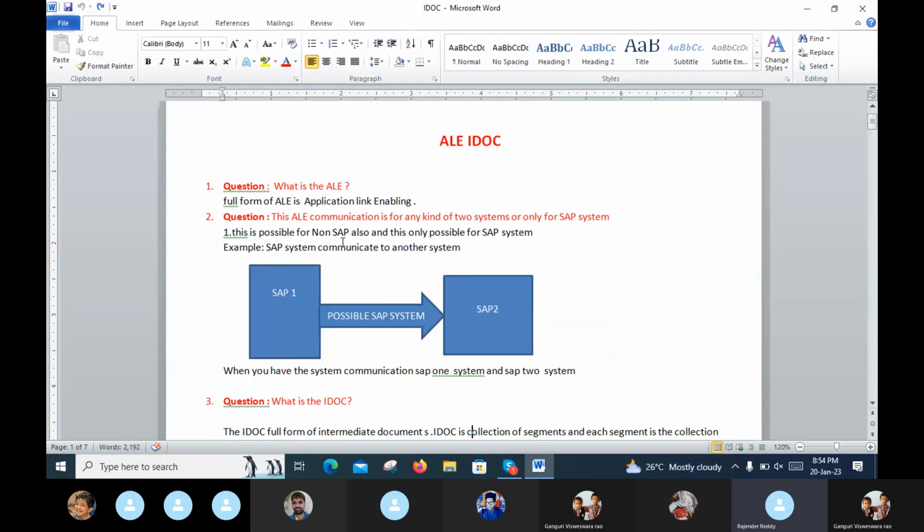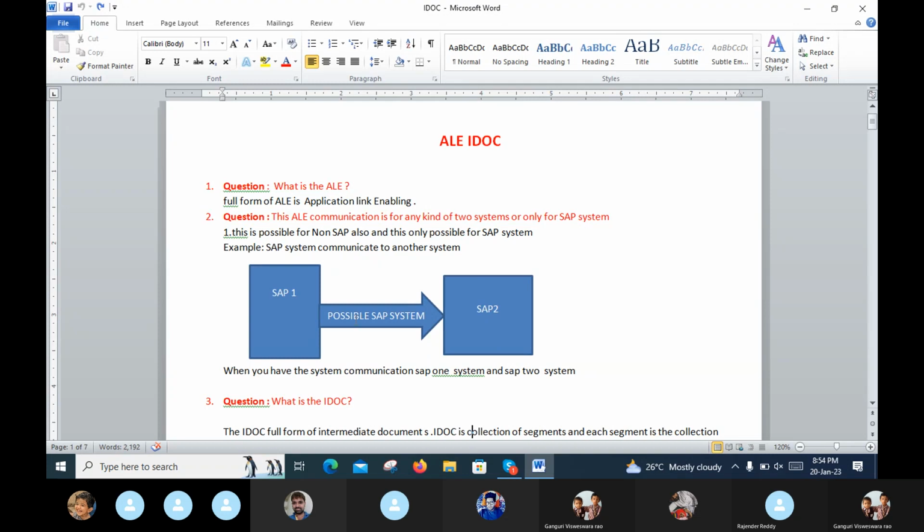Next question. ALE communication. Communication means some data is transferred from the SAP 1 system to the SAP 2 system. This is the possible SAP system. Possible SAP system means data can transfer only between SAP systems. Two SAP systems are called possible SAP systems.